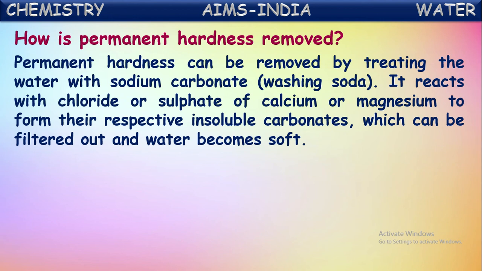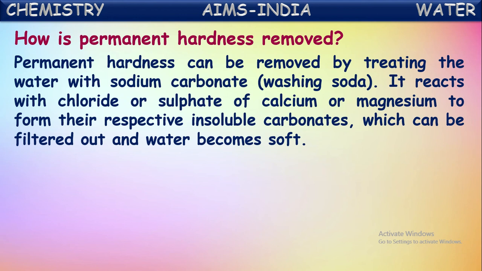By treating with this washing soda, the permanent hard water can be converted into soft water because it reacts with the chlorides and the sulfates of calcium and magnesium to form their respective insoluble carbonates. So once these carbonates are formed, these can be removed by the filtration process, just as we have done in the temporary hardness process, isn't it?